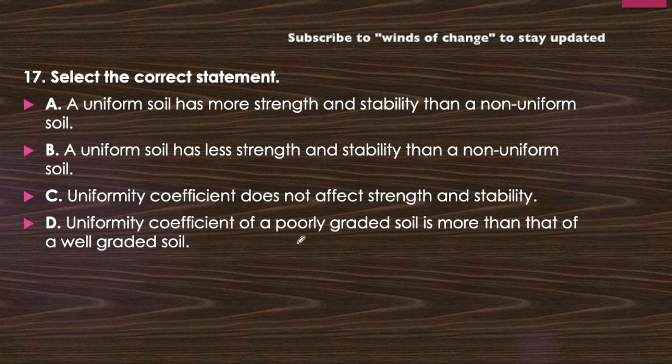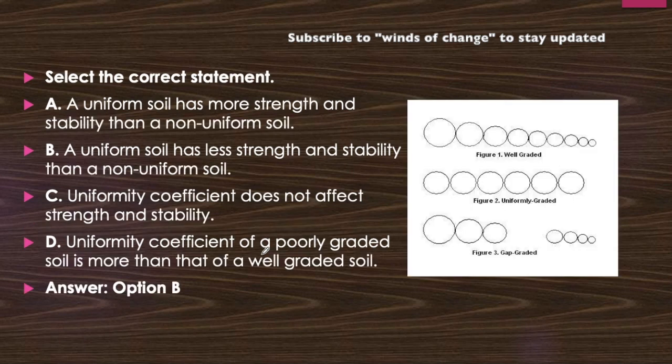Now uniformity coefficient of poorly graded soil is more than that of a well graded soil, which is an absolutely absurd statement, because well graded soil will be having more strength and stability, and so obviously the uniformity coefficient value will be more. For a well graded soil this value lies from 4 to 6, while for the poorly graded soil it will vary from 1 to 4. So uniformity coefficient is more for the well graded soil. So the answer here, which we have already discussed, is B.